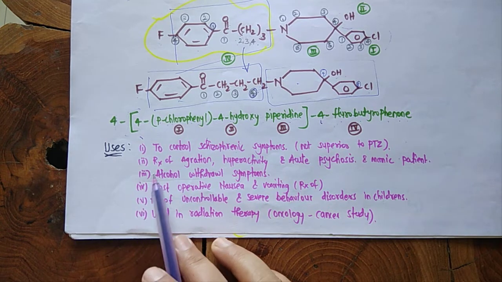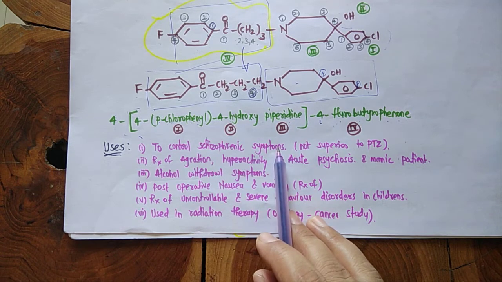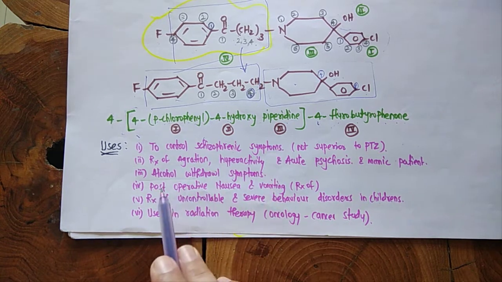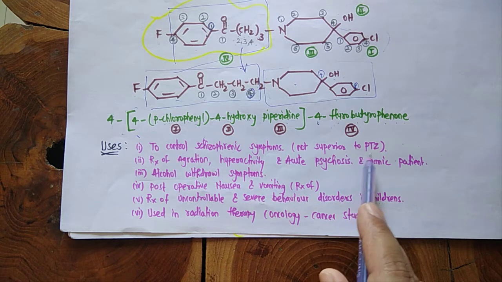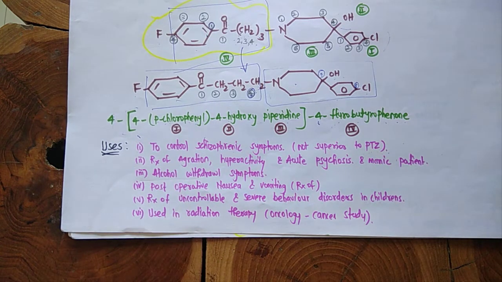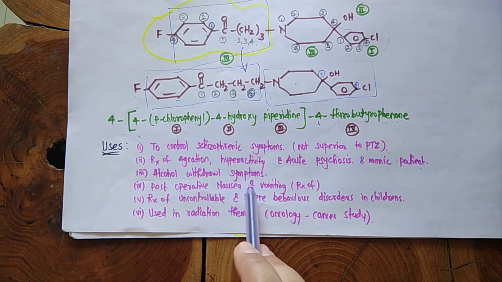Then the uses of haloperidol: first, to control schizophrenic symptoms. Since it is used in treatment of major psychic disorders, it is used to control schizophrenic symptoms, but it is not superior to phenothiazine. Second, it is also used in treatment of aggression, agitation, hyperactivity and acute psychosis, as well as manic patients, that means aggravated patients. Then, same as phenothiazine, it is also used in alcohol withdrawal symptoms.